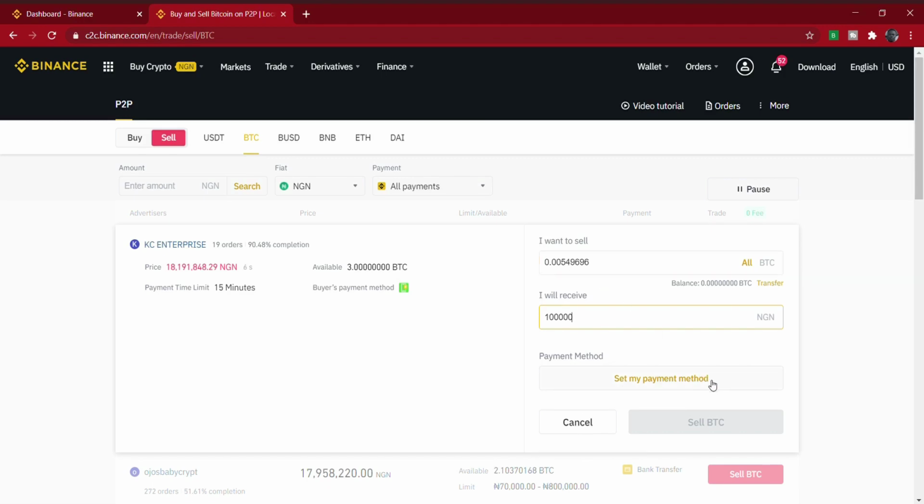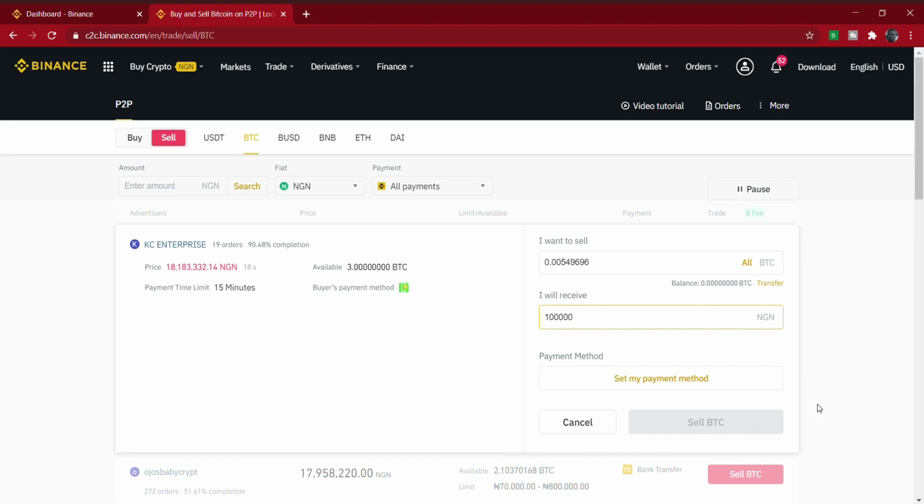After setting up your payment method here, you can click on sell BTC, and that person will receive a notification with your details. If that person has agreed to buy from you, the person will send the money straight into your bank account, and then the Bitcoin will be sent from your wallet to the person's wallet. It's as simple as that. P2P trading is as simple as that.